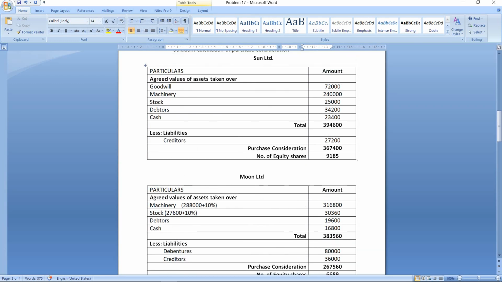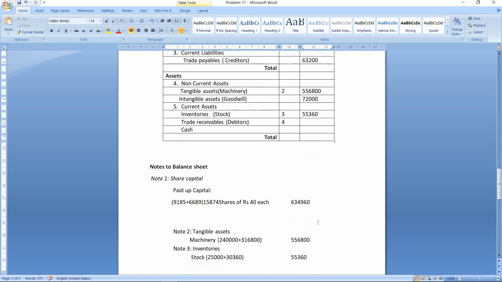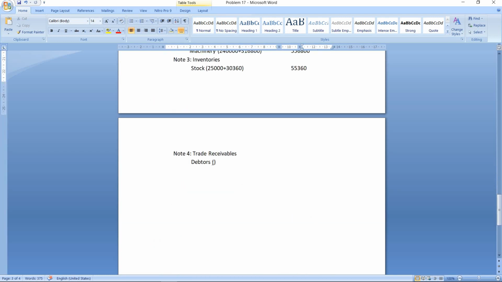And then we have debtors. What is the value of debtors? 34,200 and 19,600. So let us take it here. Trade receivables, in that debtors, 34,200 plus 19,600. Total 53,800.